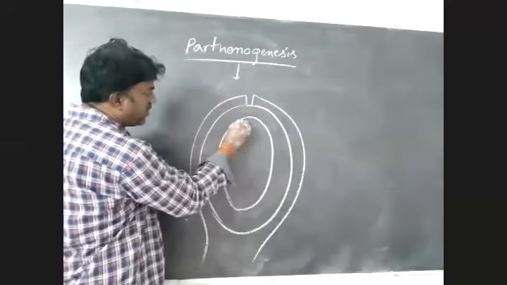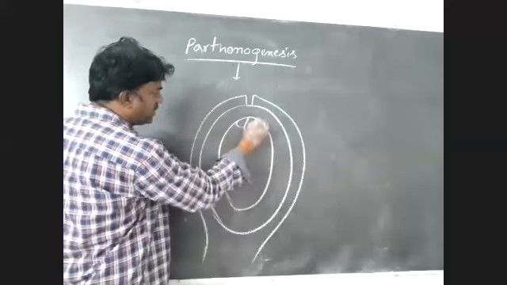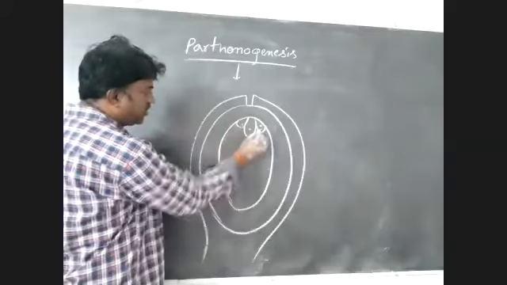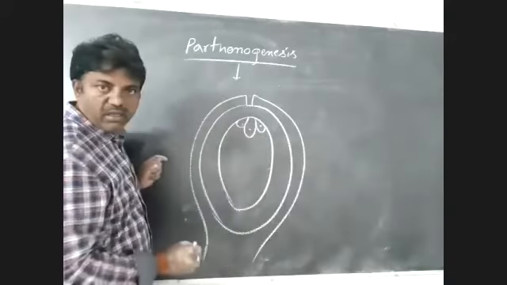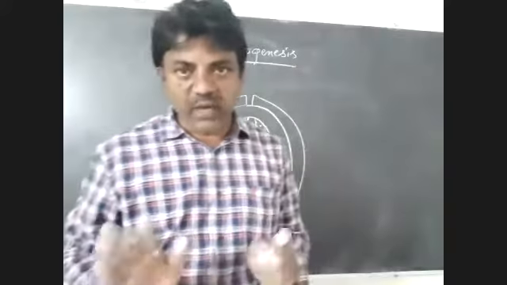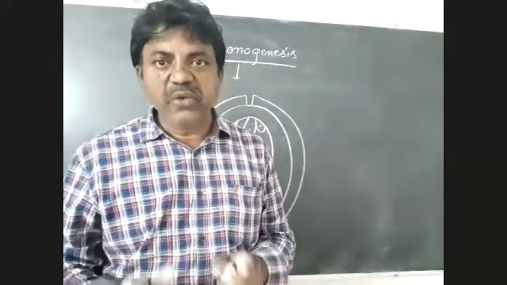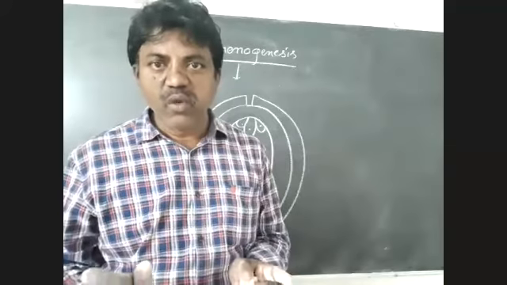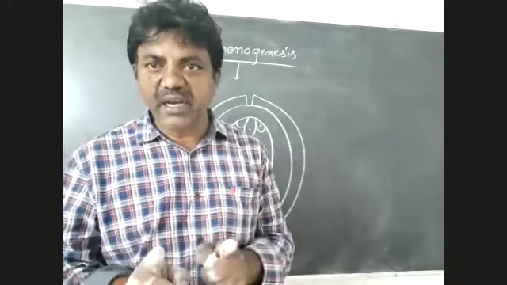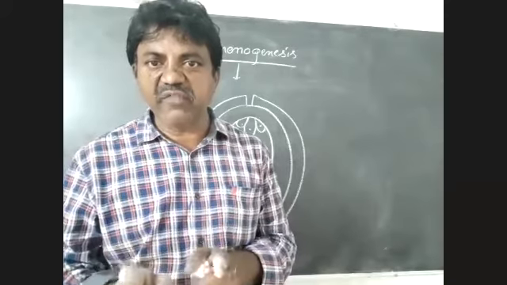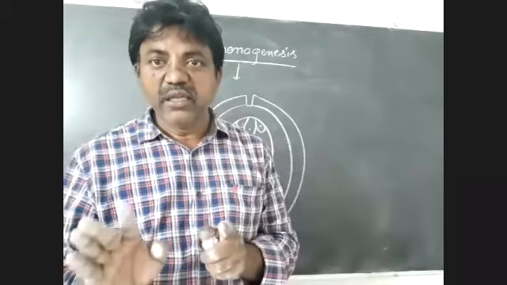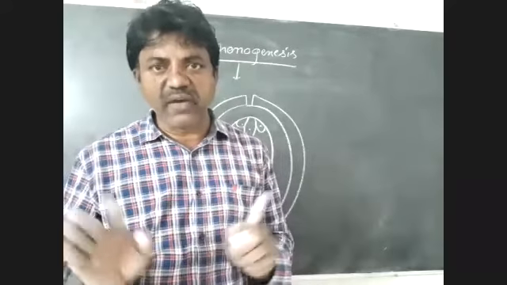How many cells are present in the embryo sac? Three cells, namely two synergids and one egg cell. During fertilization, one male gamete fuses with the egg cell, resulting in the formation of a diploid zygote. That is quite normal in flowering plants.